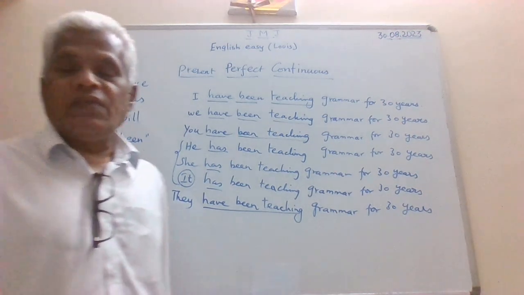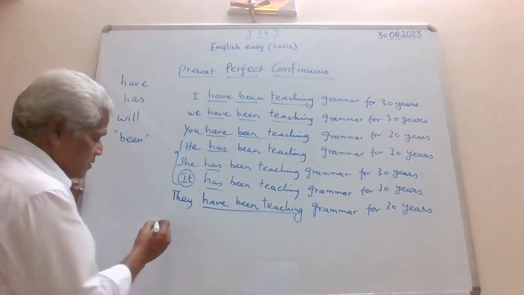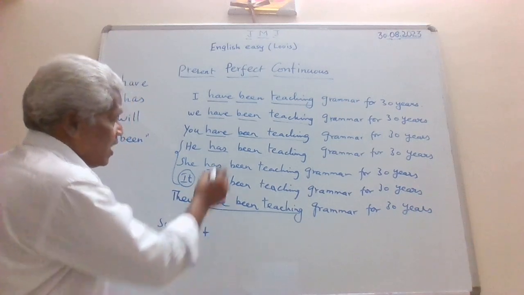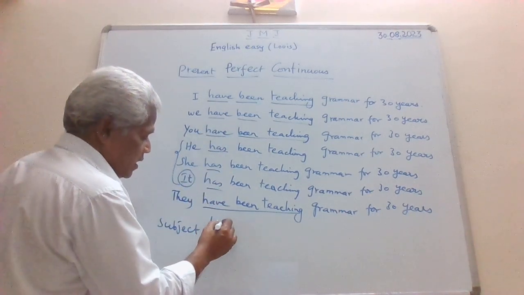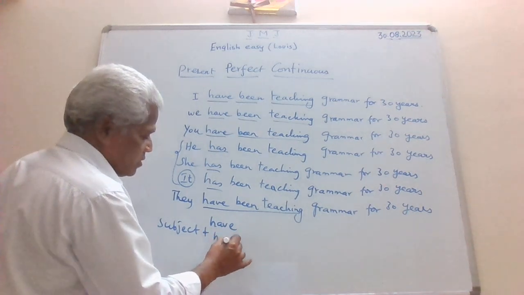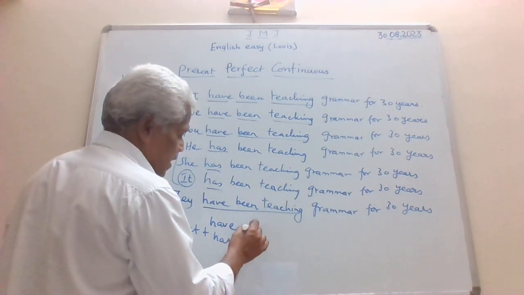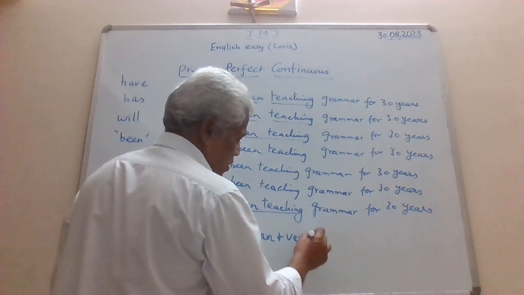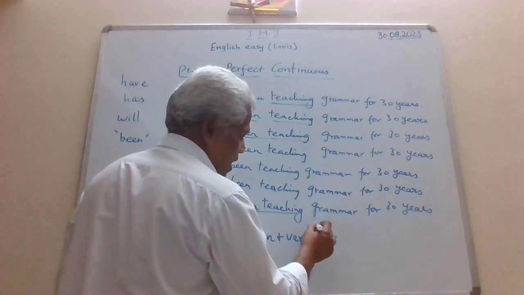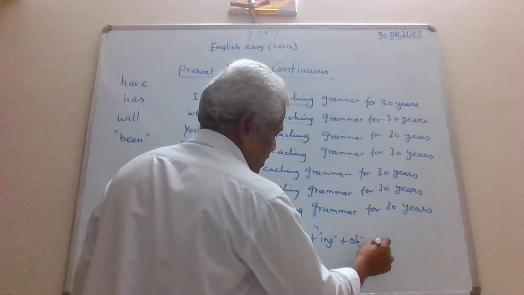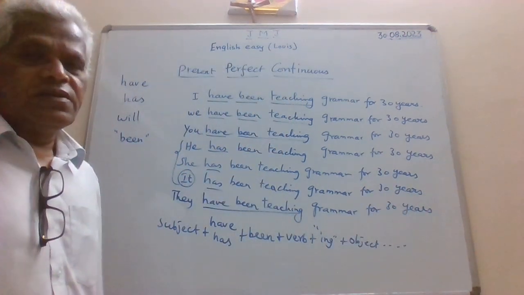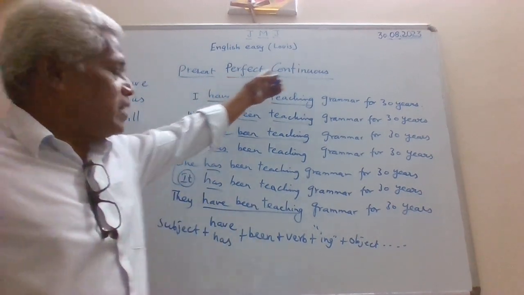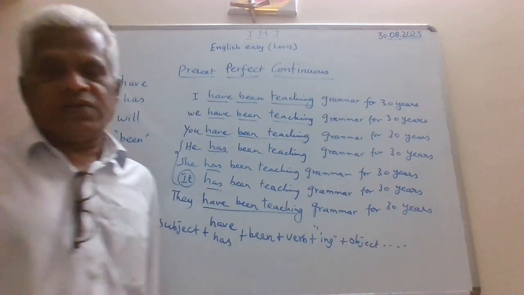So, what is the formula that we can frame here? Begin with subject, plus you have the perfect form of the auxiliary verb. It could be have or has, plus been, and then you have the main verb plus ing, plus the object and then the rest. Okay? So this is how the formation of verb is framed for present perfect continuous tense.